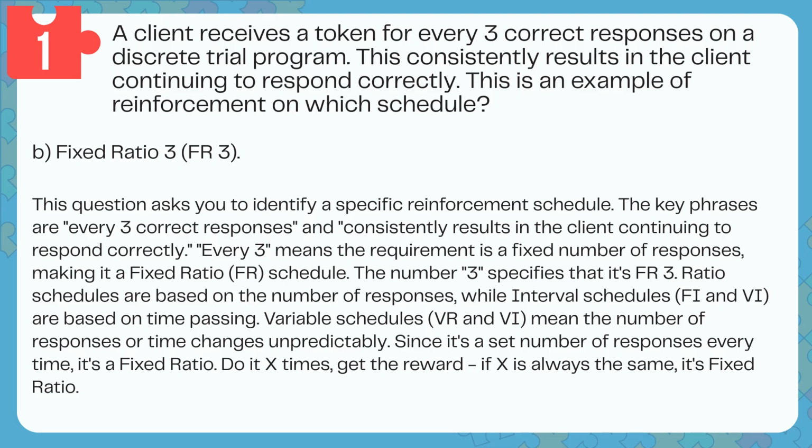Ratio schedules are based on the number of responses, while interval schedules, FI and VI, are based on time passing. Variable schedules, VR and VI, mean the number of responses or time changes unpredictably. Since it's a set number of responses every time, it's a fixed ratio. Do it X times, get the reward. If X is always the same, it's fixed ratio.